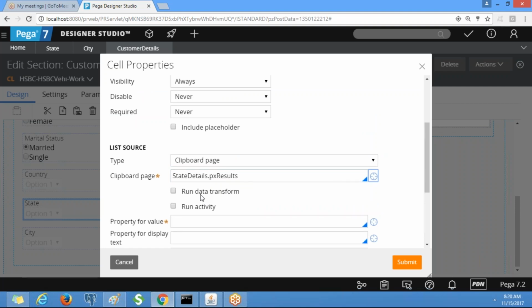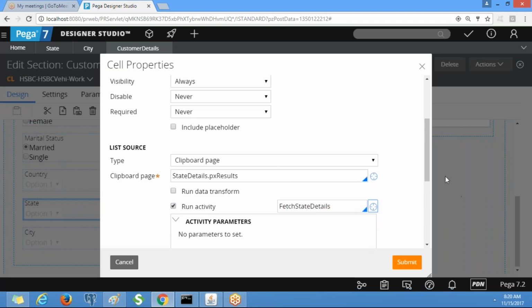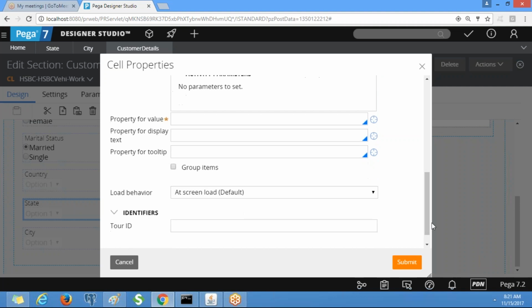We are generating this page by using the activity, right? So we need to select run activity and select the activity which we created, state details. Now, property for value, tell me what is the property for value in the state details.